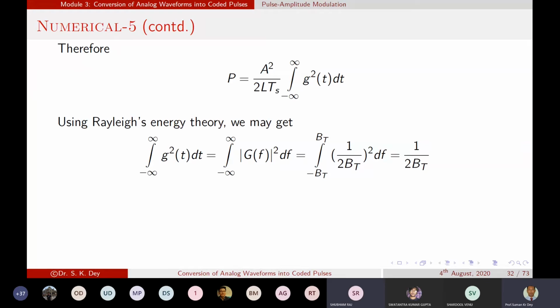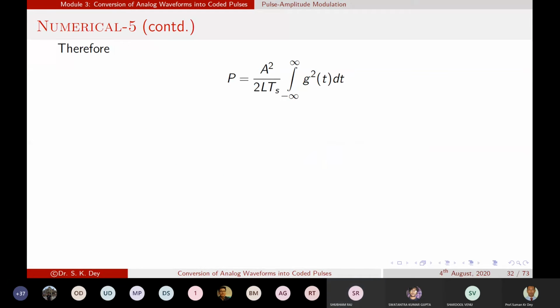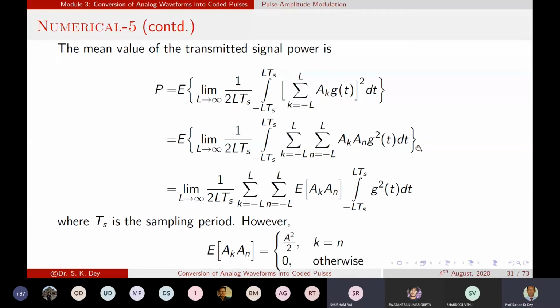The expectation of A_k A_n is equal to A squared by 2 when k is equal to n. For the other terms, when k is not equal to n, it is 0. So we only have a value when k equals n, and when k and n are different, it is 0. So only this term will remain.